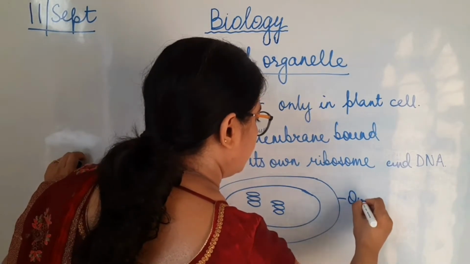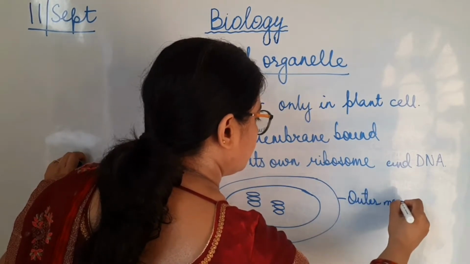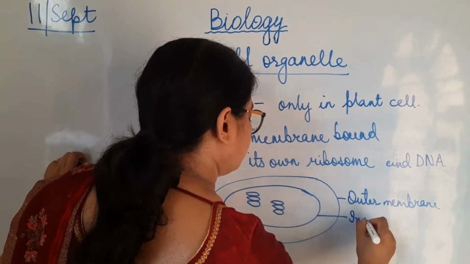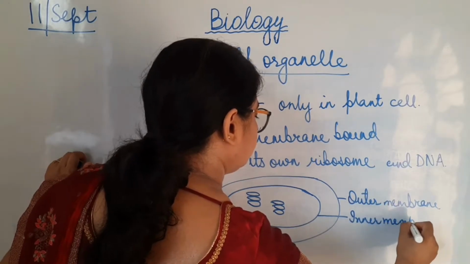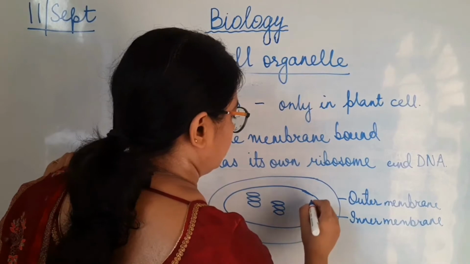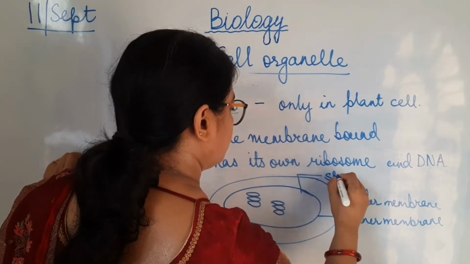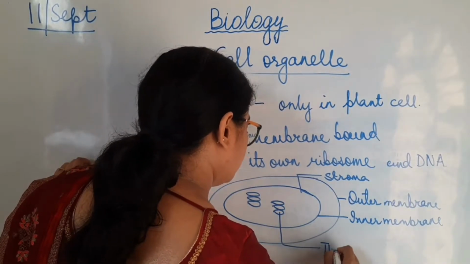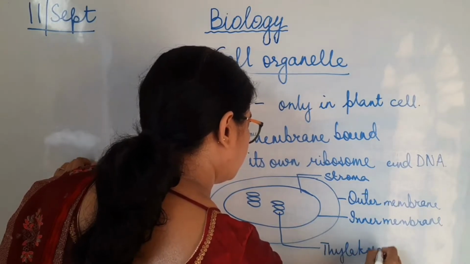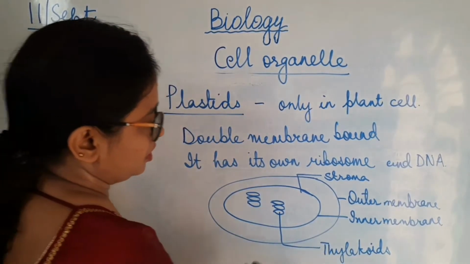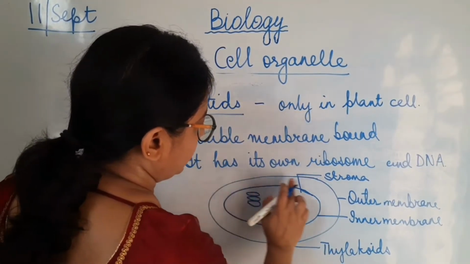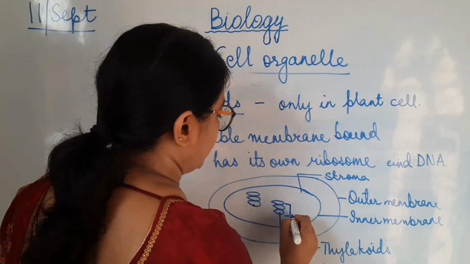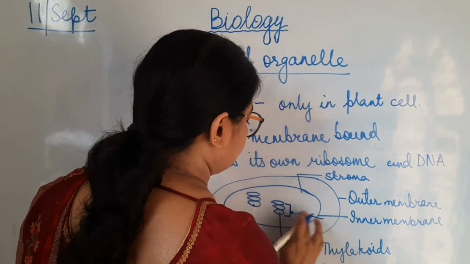This is the outer membrane. This is the inner membrane. This is stroma. These are thylakoids. The space between the outer membrane and inner membrane is called the inner membrane space. The stack of the thylakoids is called granum.